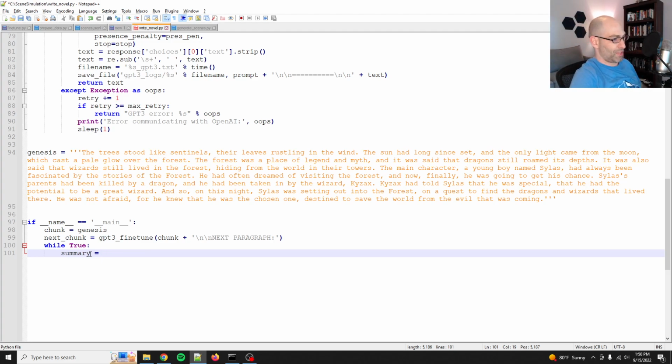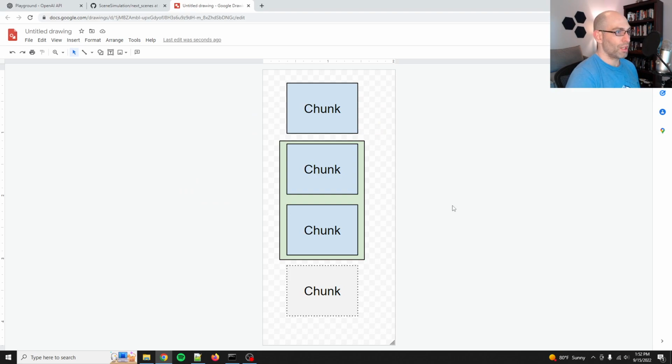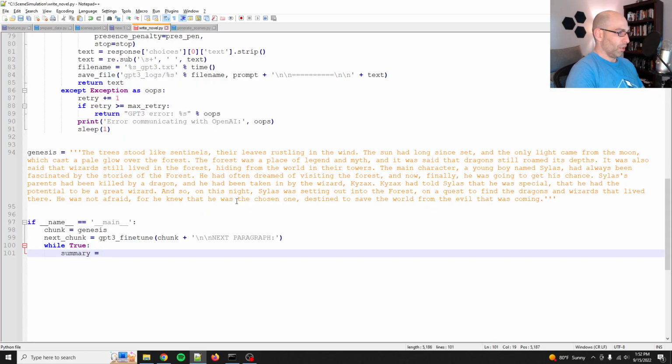Actually, hang on. Let me diagram this out because I'm a very visual thinker. So let me do this real quick. Sorry about this. Okay, here we go. I've got a brief diagram. So basically, what I'm saying is, we're gonna summarize these chunks as we go, and then we'll generate a new one. So then once we have the summary, we'll integrate it together, and then generate a new one. So the chunk that we use, whoops, come back here.